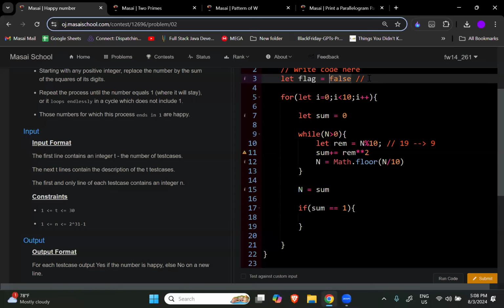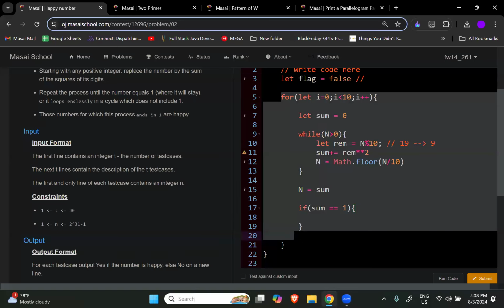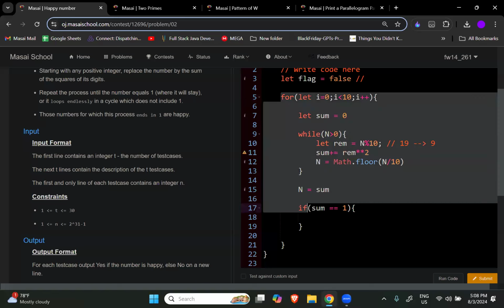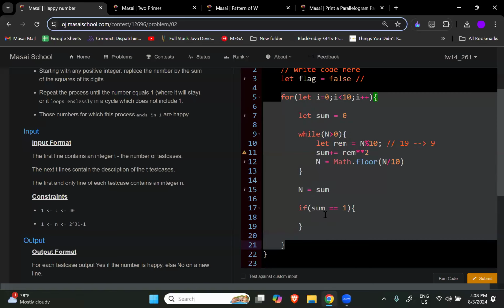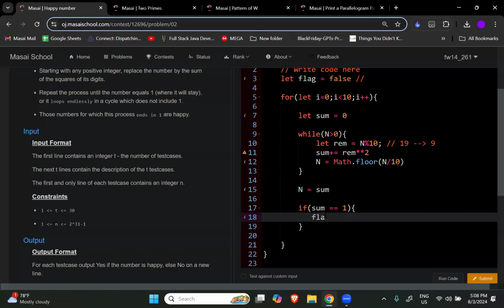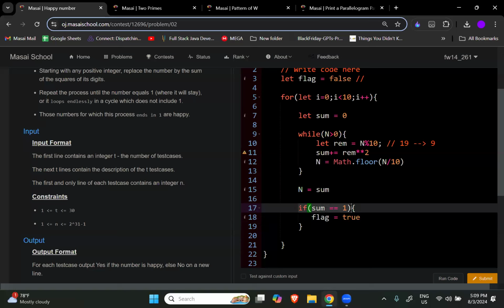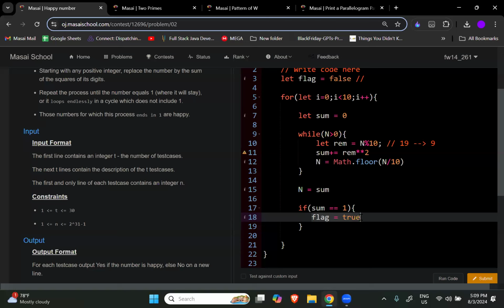This is just an assumption that whatever number is given, it's not a happy number, इसलिए मैंने false store कर दिया. But assumption पे तो काम नहीं चलेगा, right. We have to verify it literally कि the given number is a happy number या नहीं. So by the help of this code I will check if the given number is a happy number, then I will change my flag to true. When I will change my flag to true? When I find कि okay, sum की value is 1, then I am gonna change my flag to true.